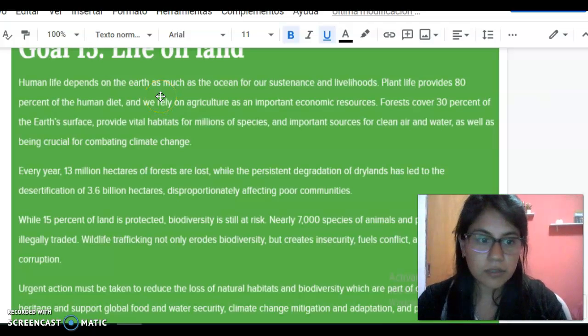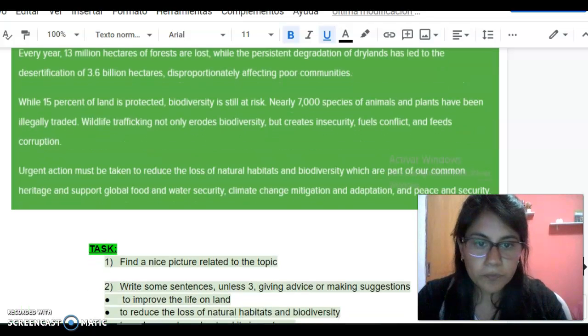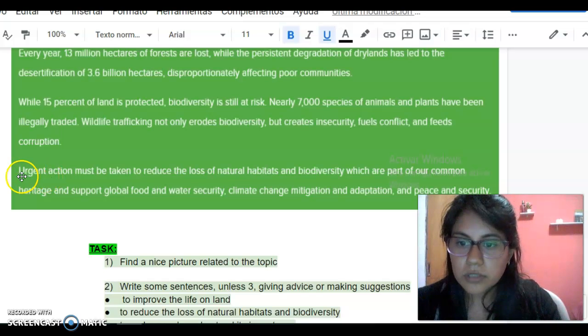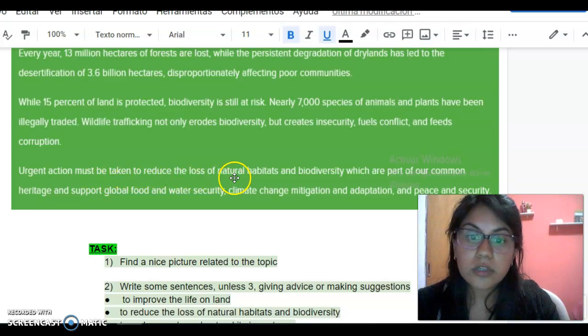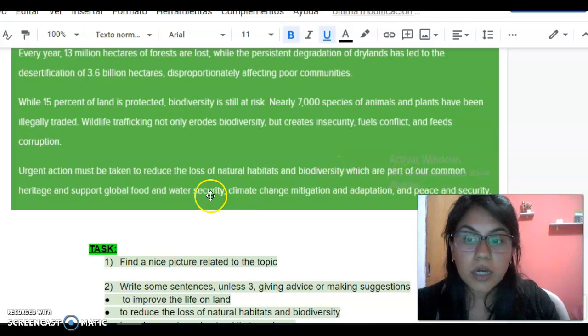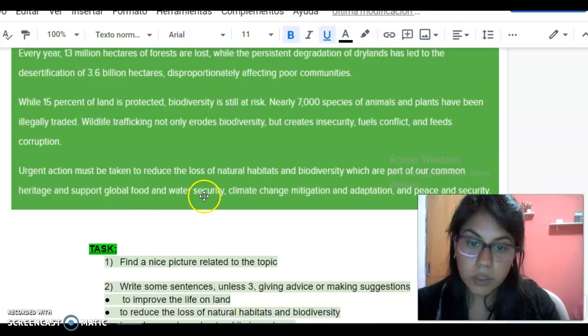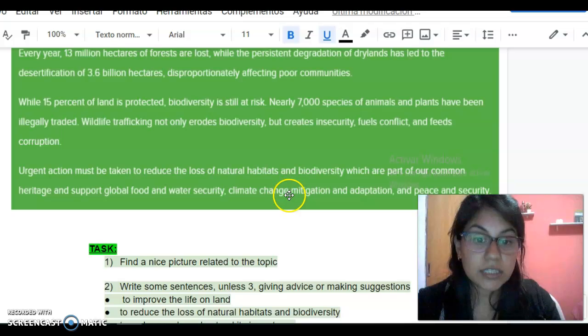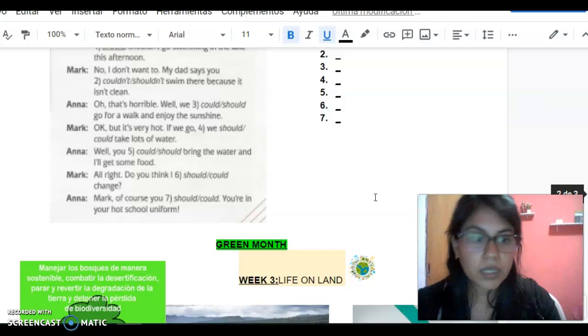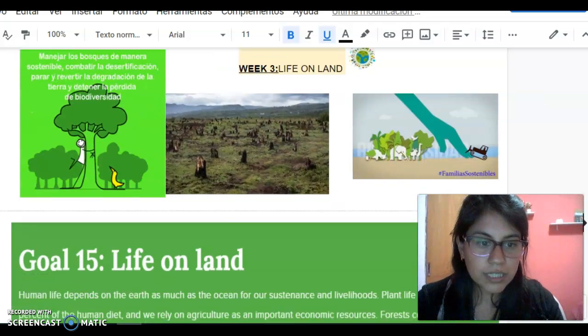Well, it says that we depend on the earth. We, humans, all of us, and also animals and plants. So read it carefully and let's have a look at the last part that says urgent action must be taken to reduce the loss of natural habitats and biodiversity, which are part of our common heritage and support global food and water security, climate change mitigation and adaptation, and peace and security. Okay? So, what's the task?